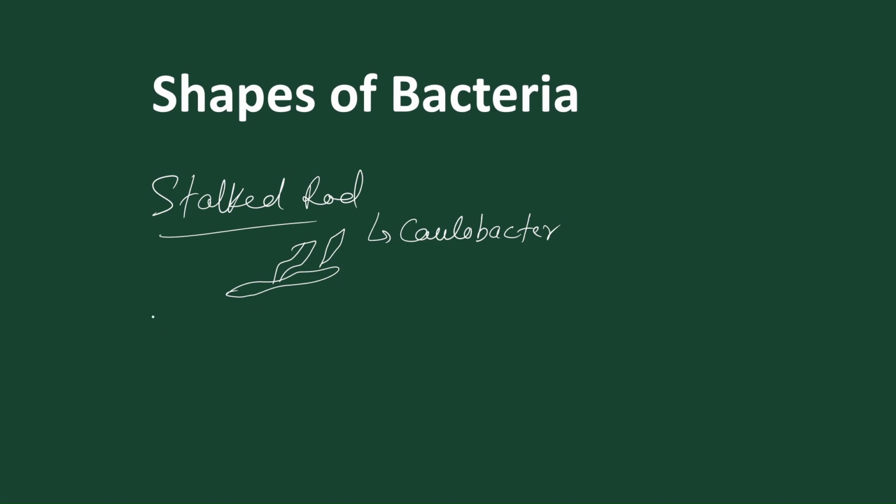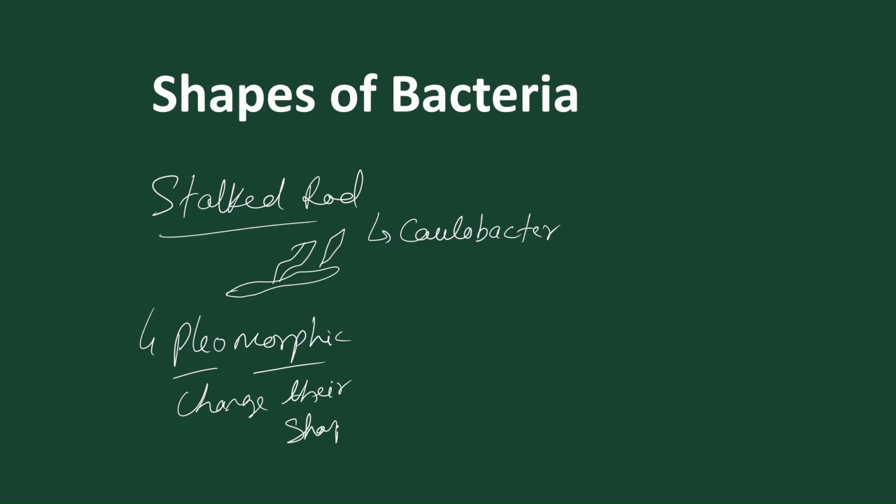And some bacteria are pleomorphic. Pleomorphic means they change their shape accordingly. The best example is Rhizobium. This pleomorph sometimes becomes coccus, sometimes becomes bacillus, according to the nature of the surroundings. So any bacteria that changes its shape according to the change of surroundings is called pleomorphic, and the best example is Rhizobium.